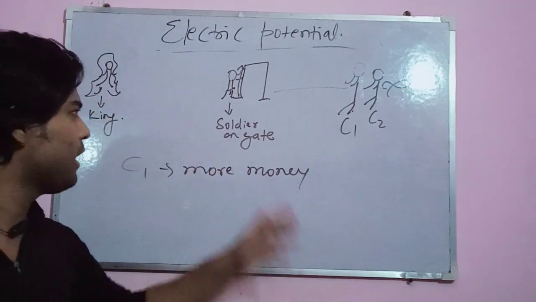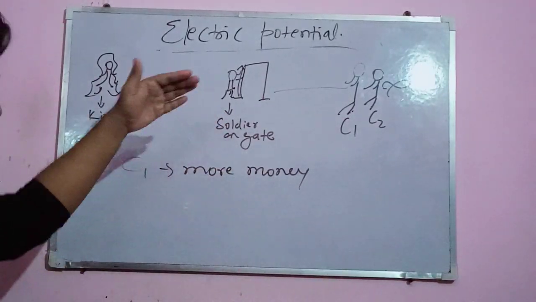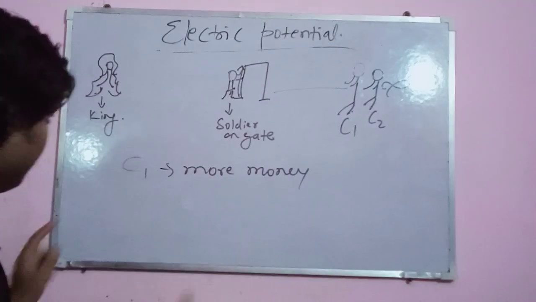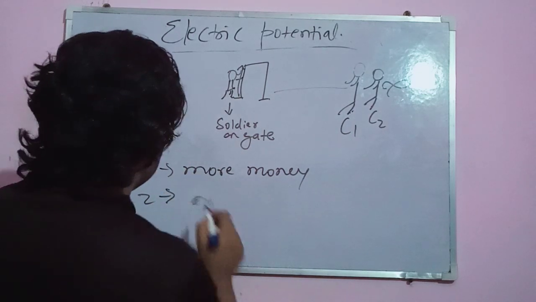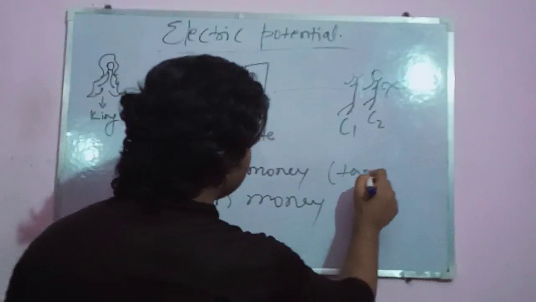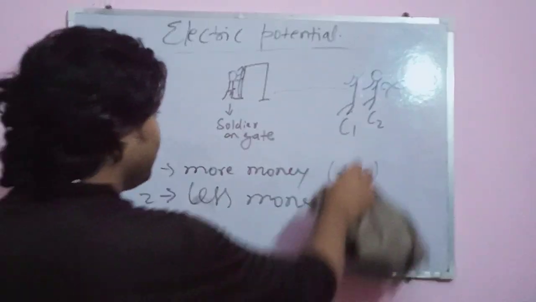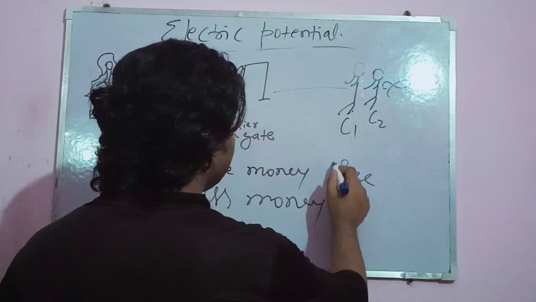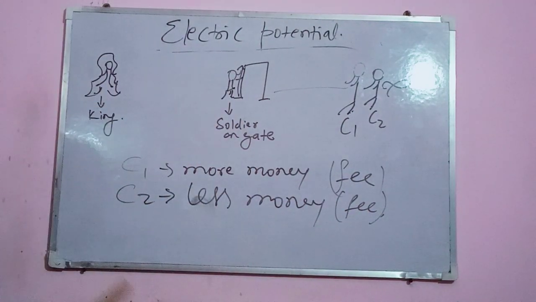The soldier is telling C2 that you have to pay tax, but your amount is lesser than C1's because your complaints are fewer. This is not ordinary money, we can't call it tax, we can call it the fee. The soldier is telling C1 that you have to pay some fee to meet the king and settle your problems.